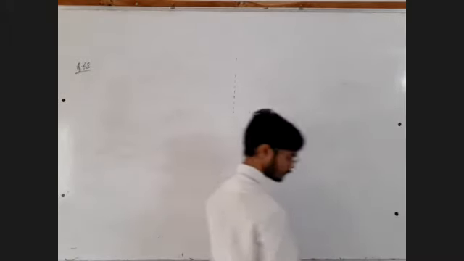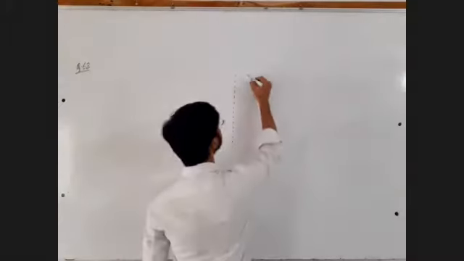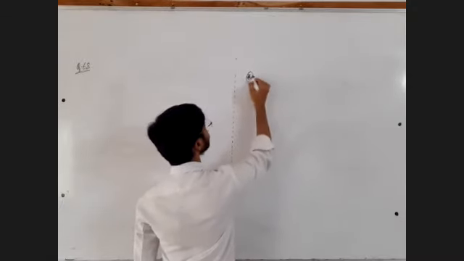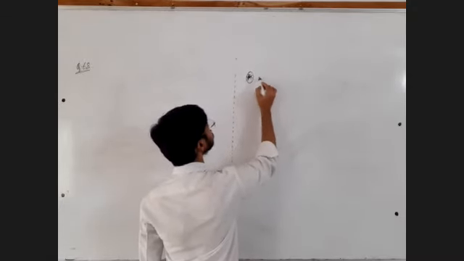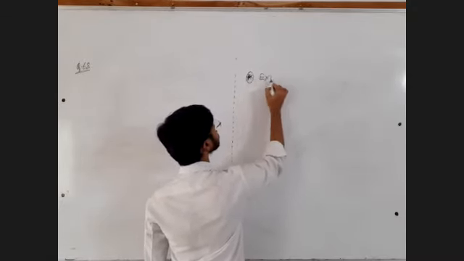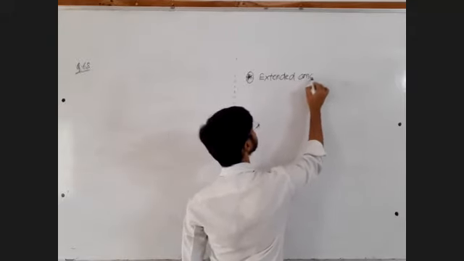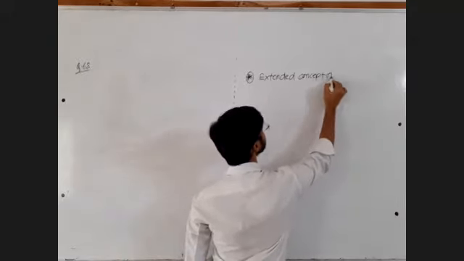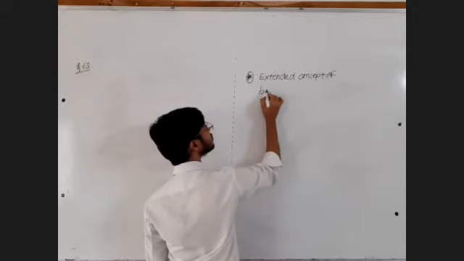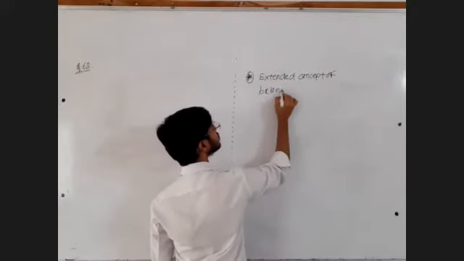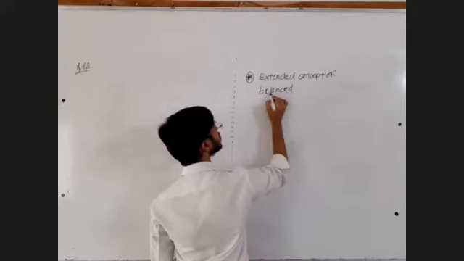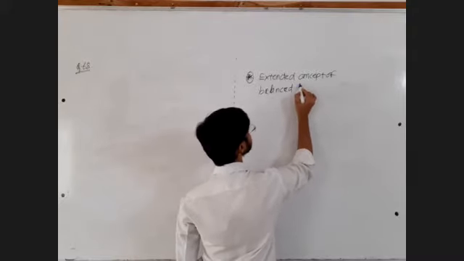Next, question number 69. Write down. Extended, just keep on writing. Extended concept of balance bridge.